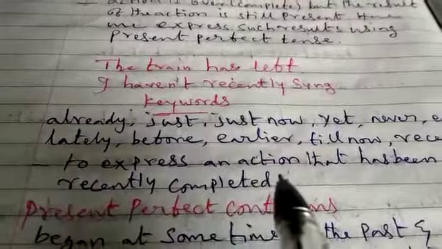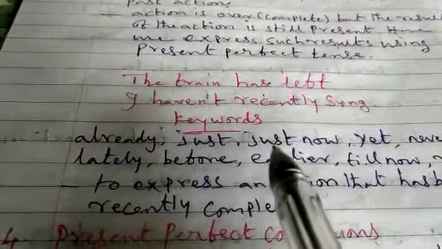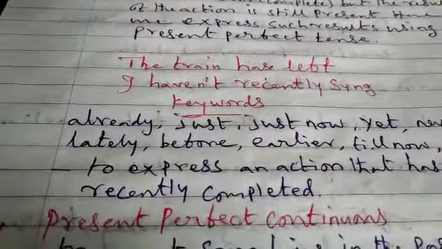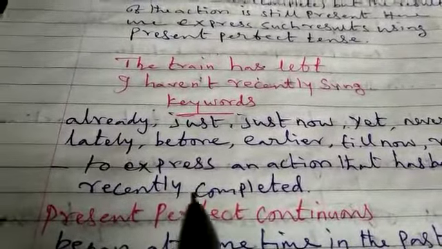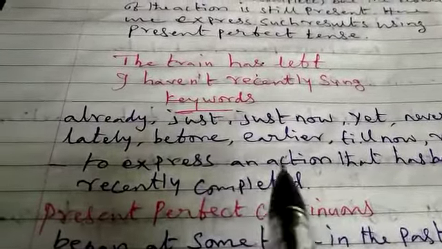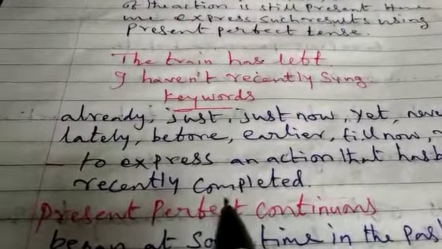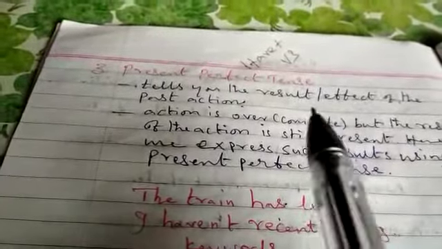I have recently sung. When we talk about a recently completed action, we have to use present perfect only. Dear students, remember one thing: this perfect tense tells the result and effect of the completed actions.